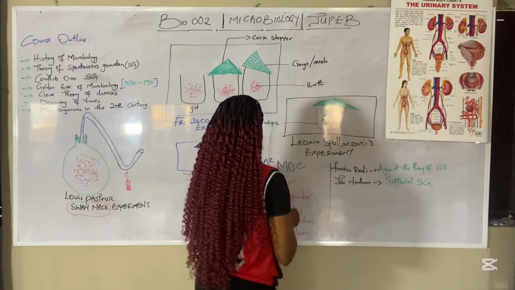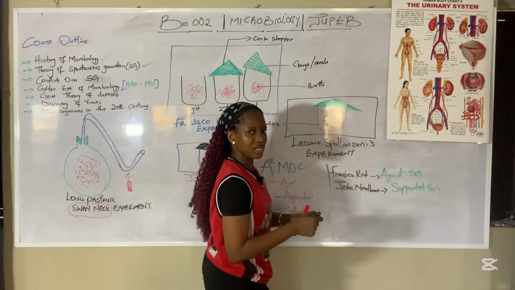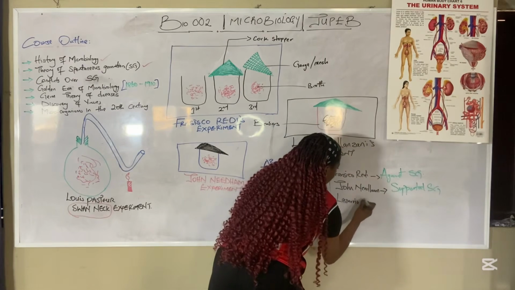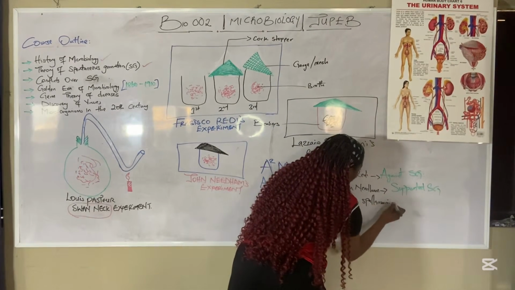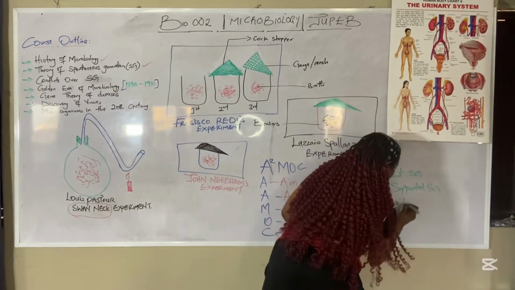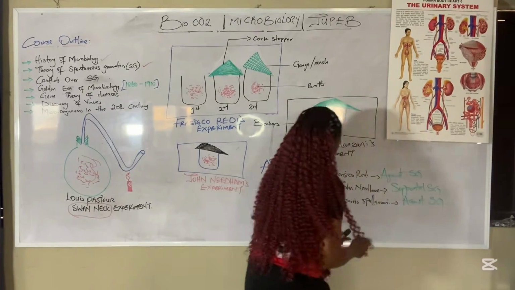Then we have Lazarus Spallanzani. Lazarus Spallanzani's experiment was against the theory of spontaneous generation.